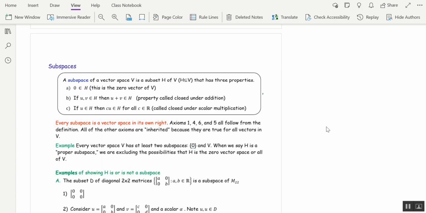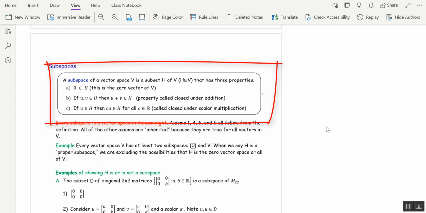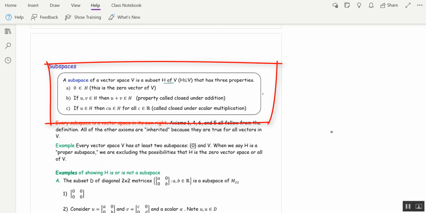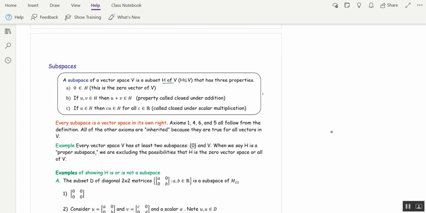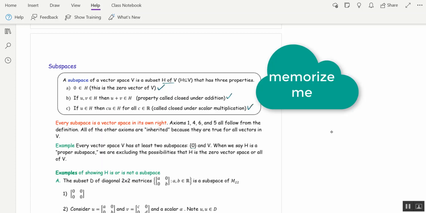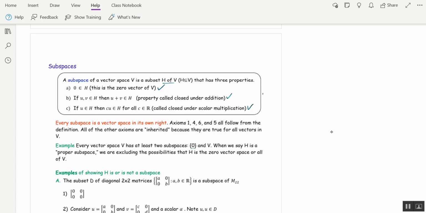One of the best ways to understand what a vector space is, is to understand what one isn't. So to do that, we need to talk about subspaces. A subspace of a vector space is, first of all, a subset. So H is a subset of a vector space V, and H has to have 3 properties. The zero vector has to be in H, and H has to be closed under addition and scalar multiplication. And I've written out what those conditions are explicitly for B and C, but this is a definition you definitely need to memorize.